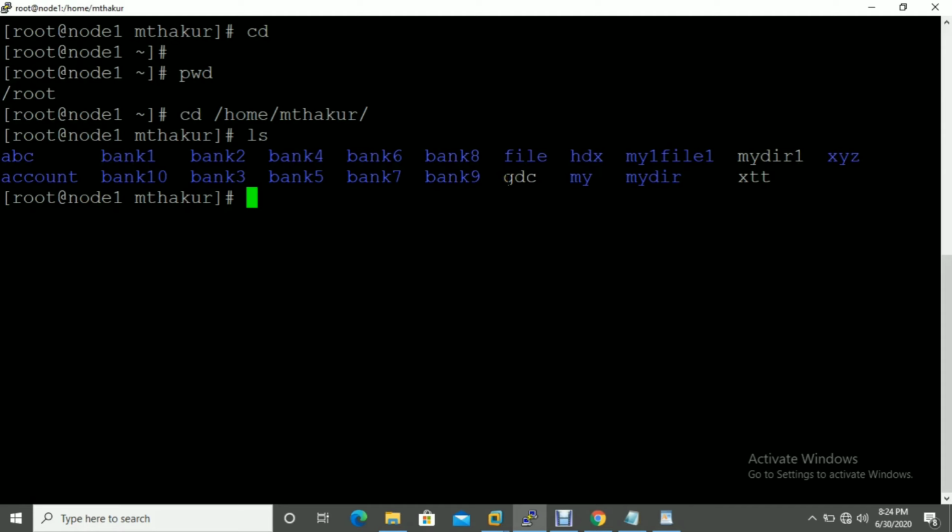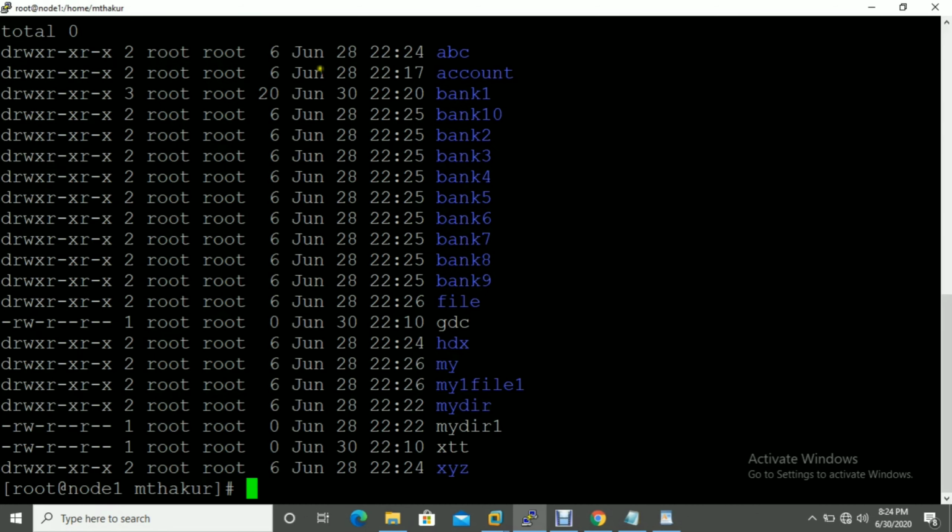Suppose you want to check the long listing, like bank one, bank two, and so on. To list files and directories in long listing, you can use ls hyphen l. See here, now it's showing the long listing way, with your directory names and file names. In the long listing, look at the first column.